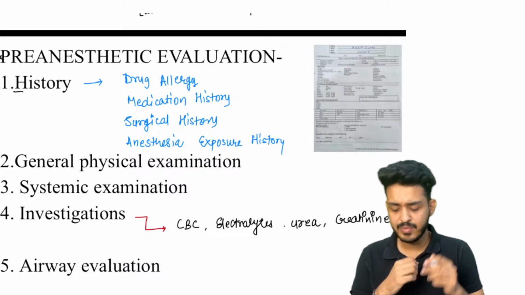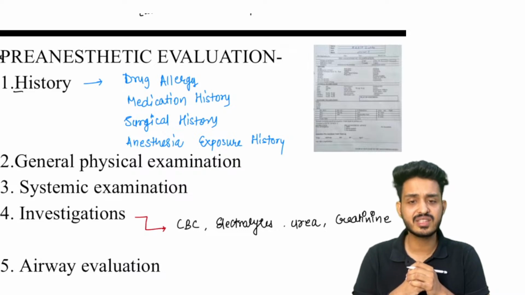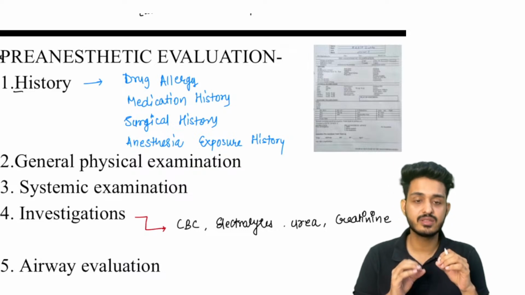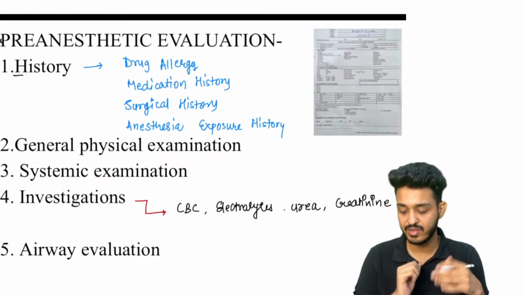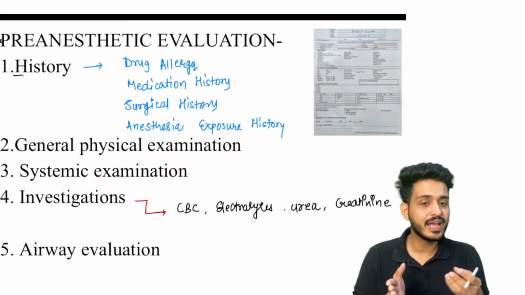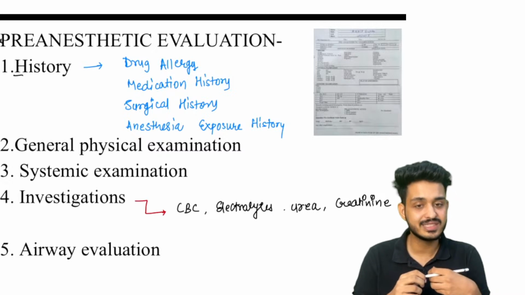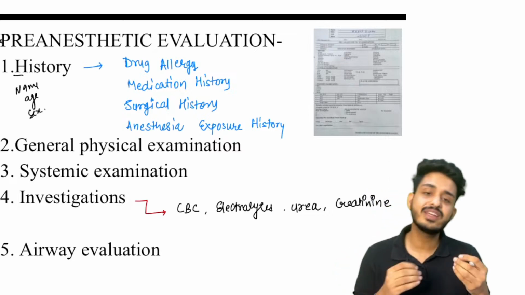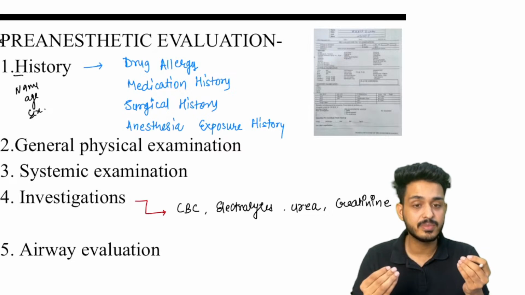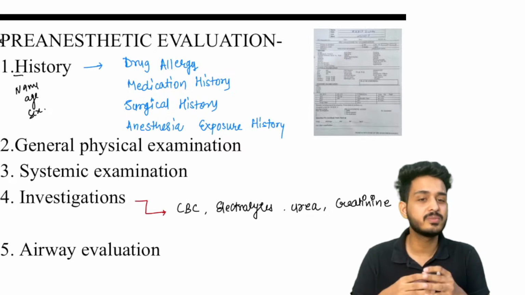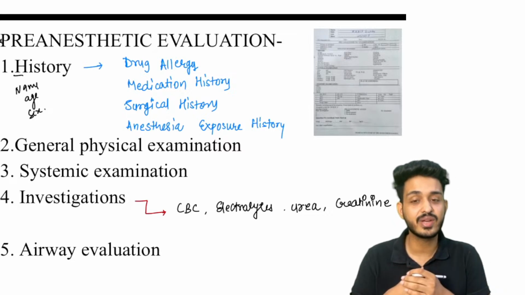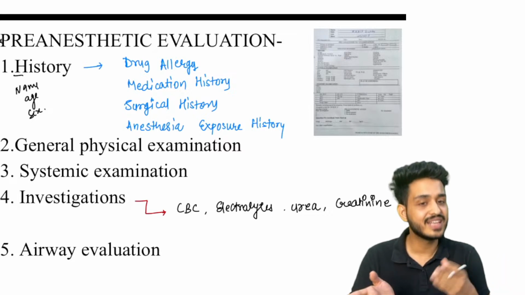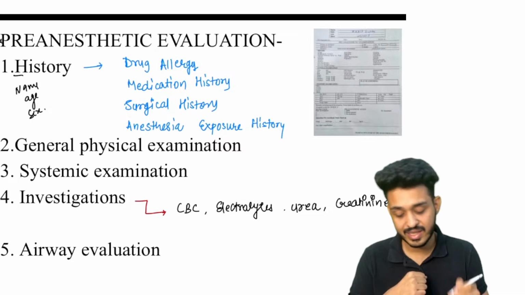For example, any patient is coming to you. You will be taking history from the patient. You can ask all the questions; in the last I will be taking all the questions. When a patient is coming to you, we will be looking for the history. In any case we will be asking about the name, age and sex of the person. Why are they important, sir? Name will tell about the religion of the patient, so we can identify the eating habits, whether the patient is a vegetarian or a non-vegetarian. Age, because some diseases are more common in older age groups. Sex, because some diseases are more common in females as compared to males. That is why history is important.